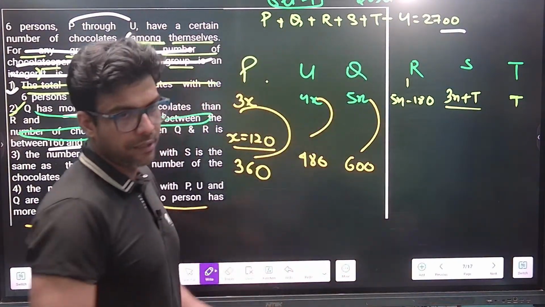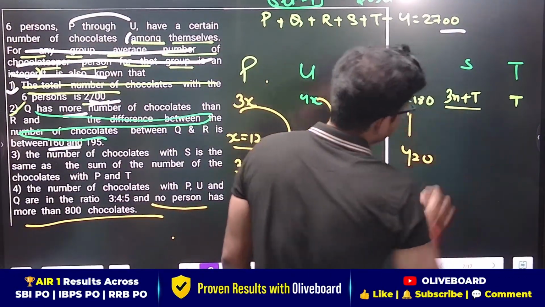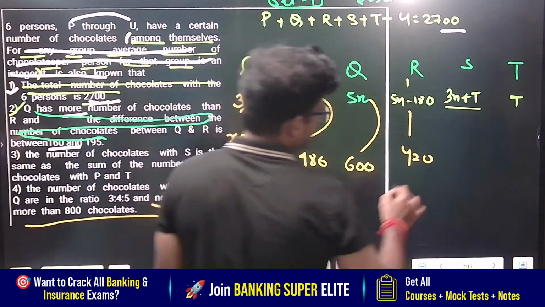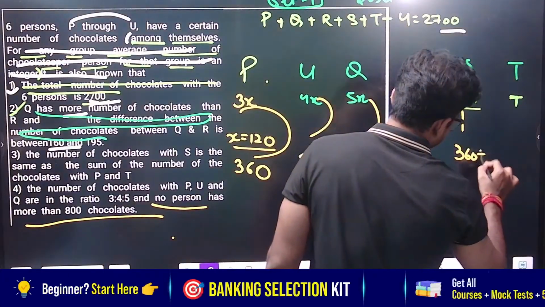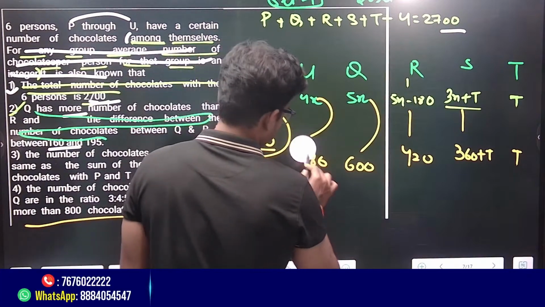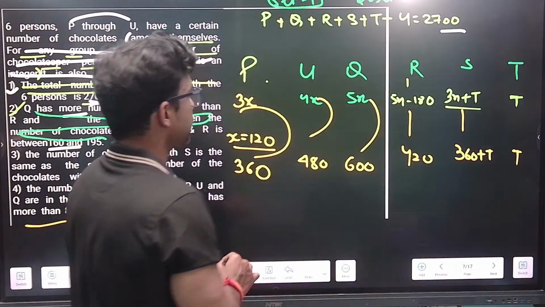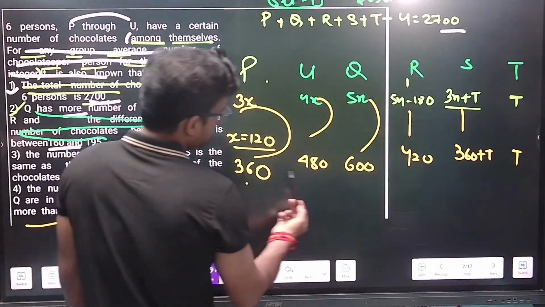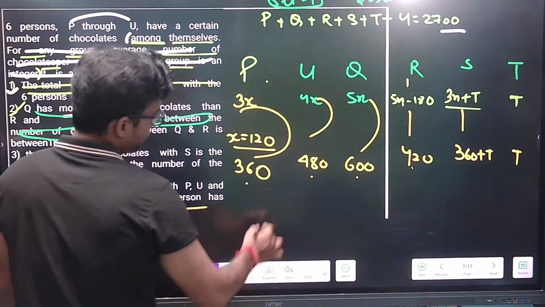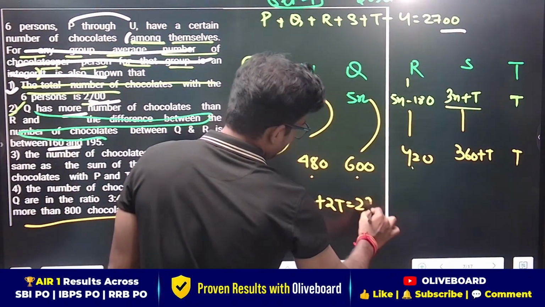5x is 600, minus 180 is 420. 3x plus t means 360 plus t, and this is also t, correct? And this is also t. Now come on. 360, 480, 600, 420 and 360 gives you what? 2220 plus 2t is equal to 2700.